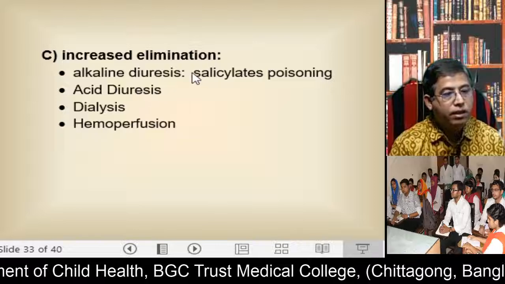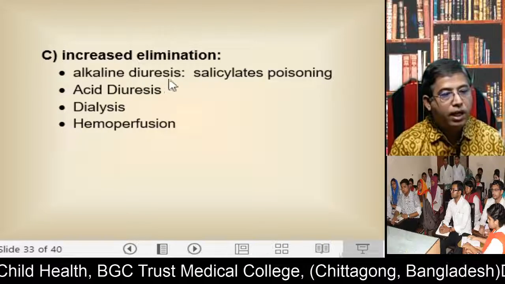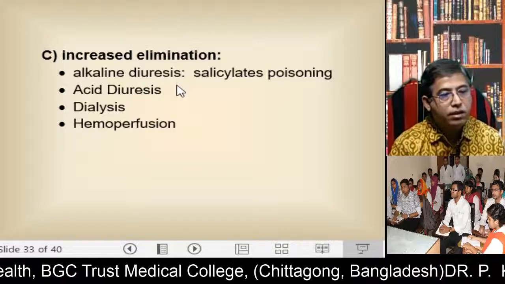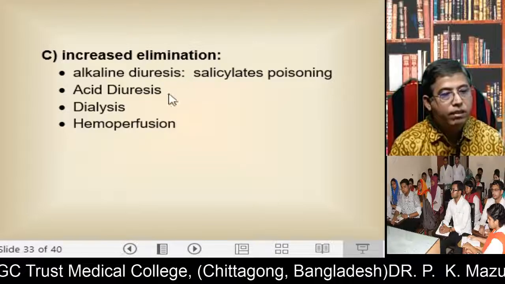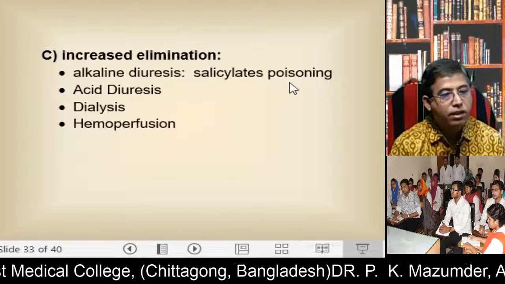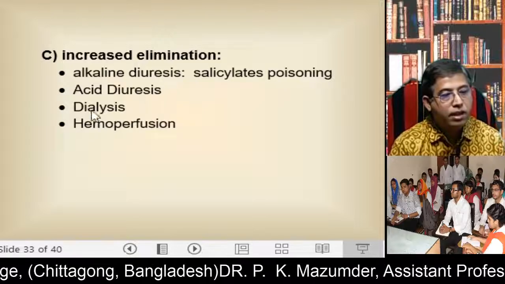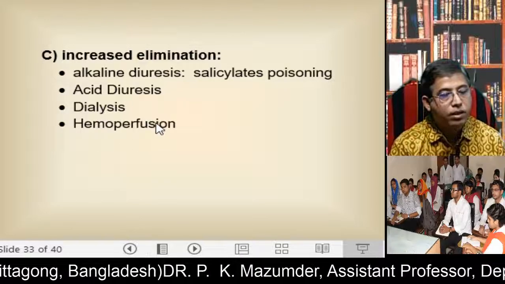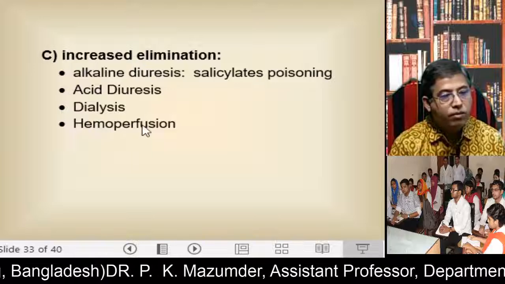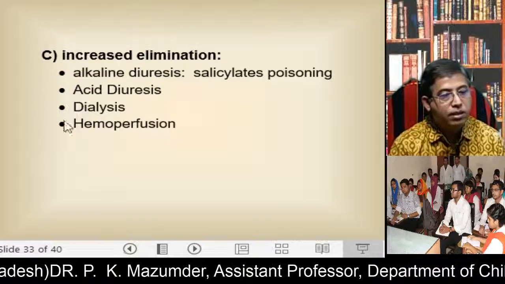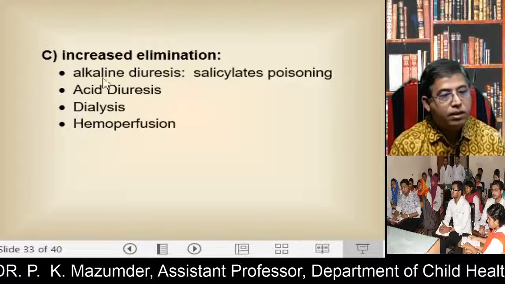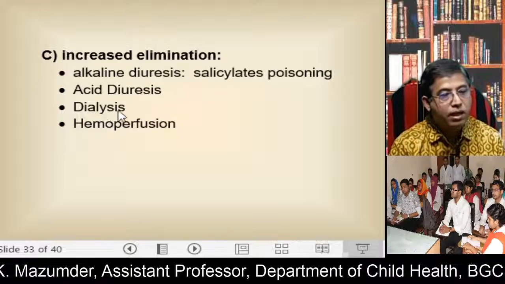Increased elimination by alkaline diuresis, especially for acidic medicines such as salicylate poisoning. Another way is acid diuresis, dialysis and hemoperfusion. So if the patient does not respond to the above measures, you sometimes need dialysis.